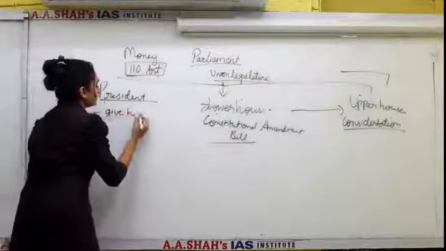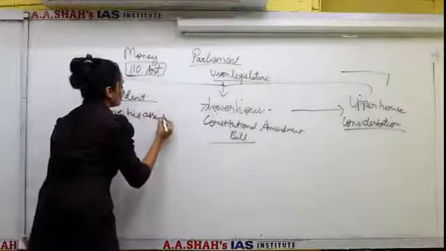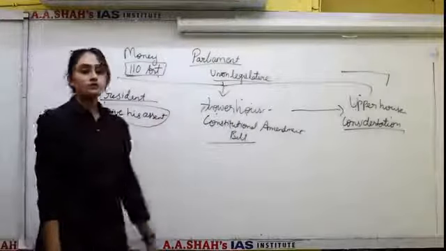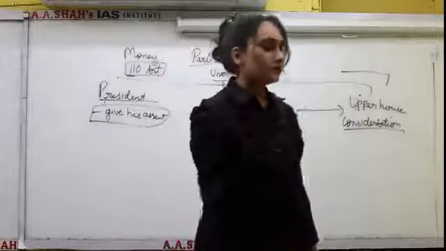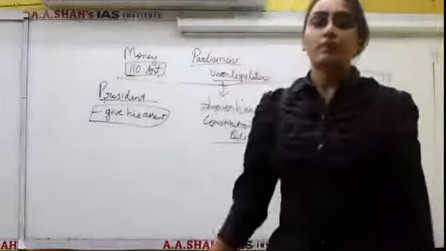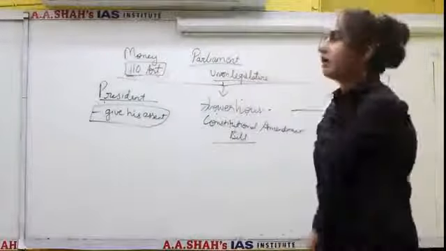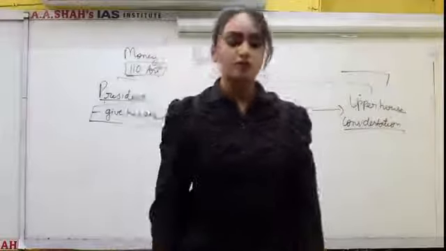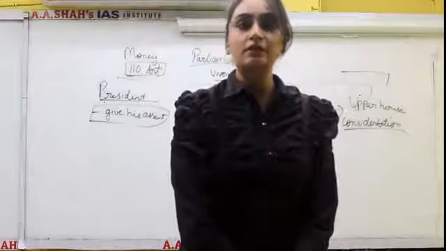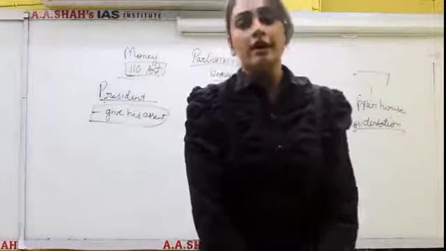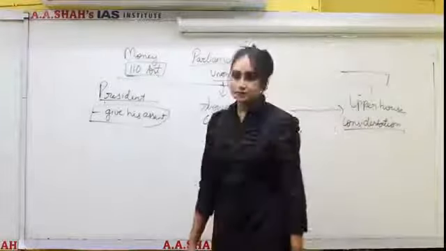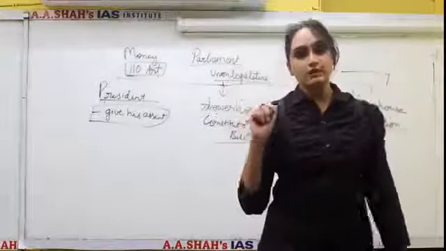He can give his assent. He has to give his assent in case of a Constitution Amendment Bill. He cannot return or withhold his assent in this case. I think by the 25th Constitution Amendment Bill, this change was introduced, wherein the President has to give his assent in case of a Constitution Amendment Bill. And the state legislature may or may not be consulted in case of this kind of bill.